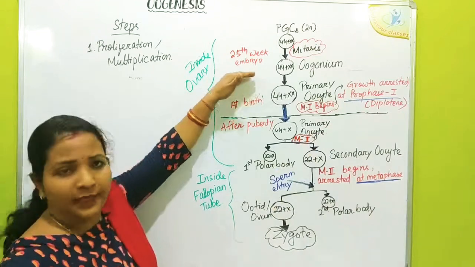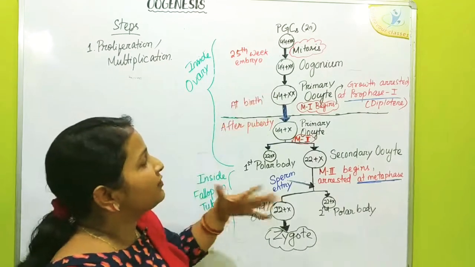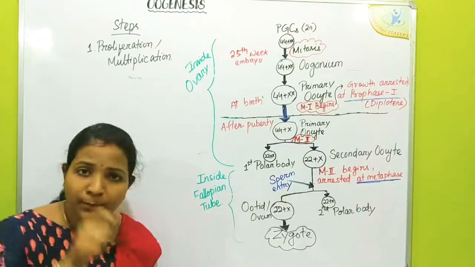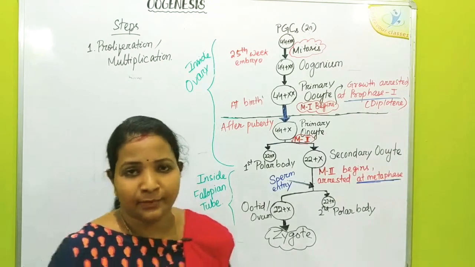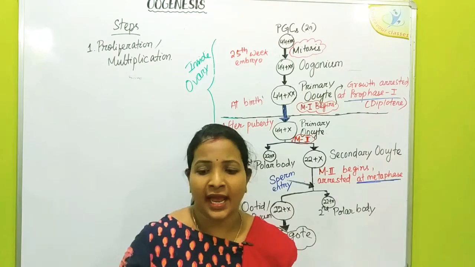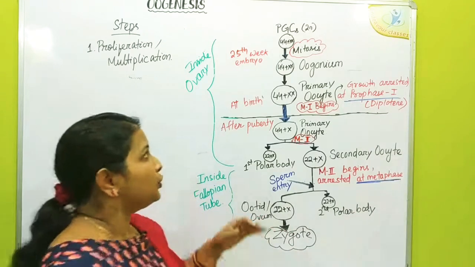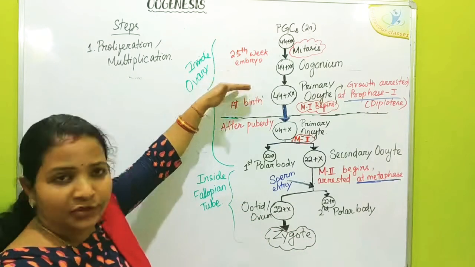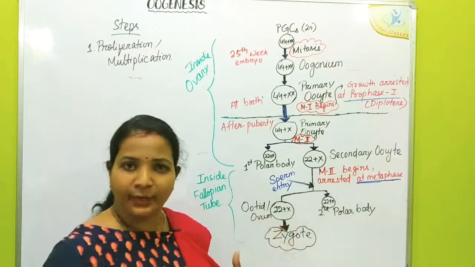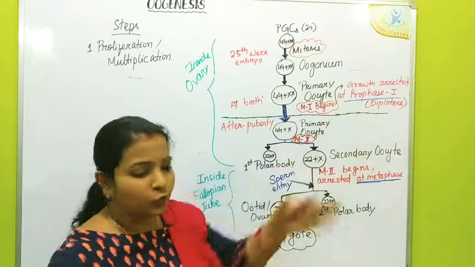By the 25th week, that means when the embryo is of 25th week, we can find a large number of oogonia inside the ovaries, and this number of oogonia is fixed, meaning the number of precursor cells of ova is fixed, and after birth no more oogonia are produced. So after the 25th week, further growth of these oogonia occurs. They get nourishment from outside, from the follicular cells, and they are converted to large primary oocytes.